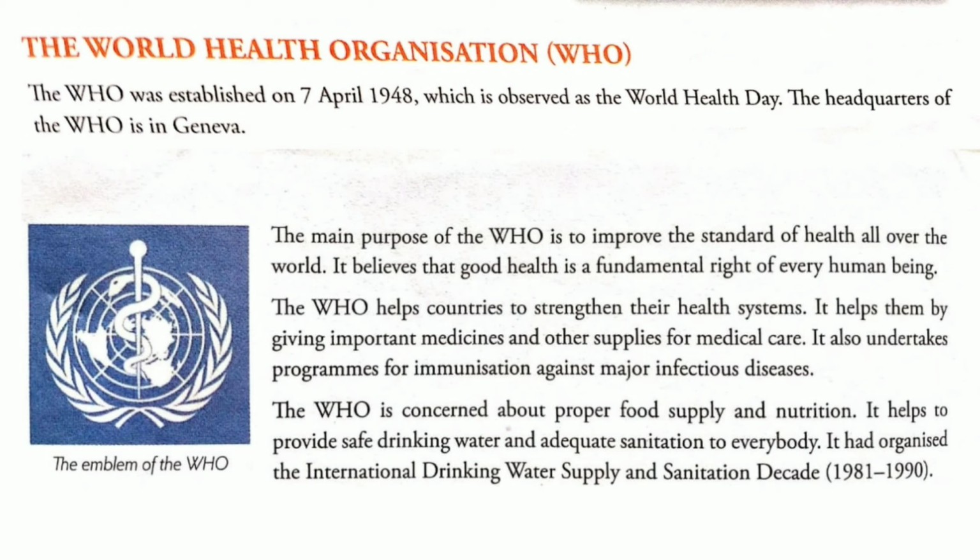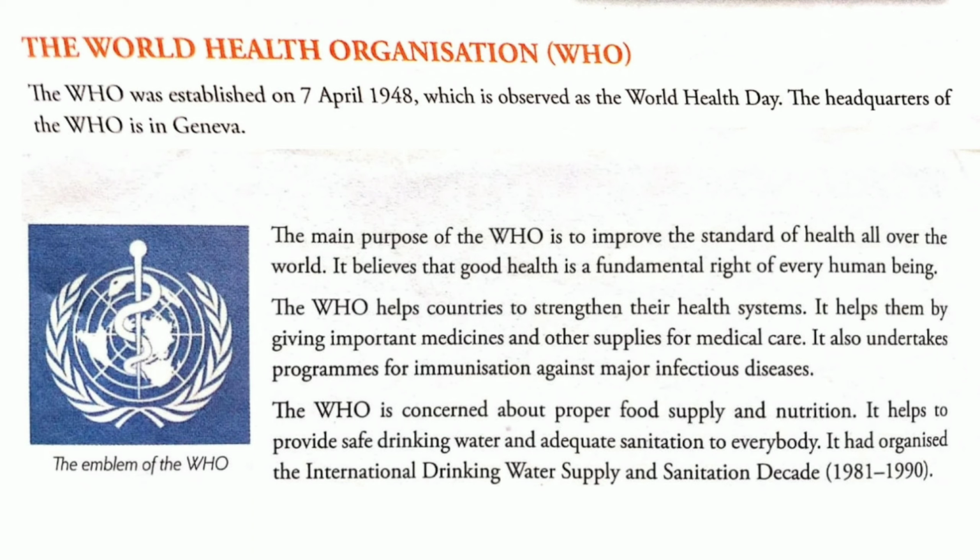The WHO is concerned about proper food supply and nutrition. It helps to provide safe drinking water and adequate sanitation to everybody. It organized the International Drinking Water Supply and Sanitation Decade, 1981 to 1990. So not only medicine, but the WHO also needs to think about proper food supply and nutrition for all the people in the world. For that we need to work hard, because some countries are suffering from a food problem. People die for lack of proper food, they don't get two meals a day, and the children suffer. So the UN also tried to provide basic food, proper food supply, to all those backward countries.